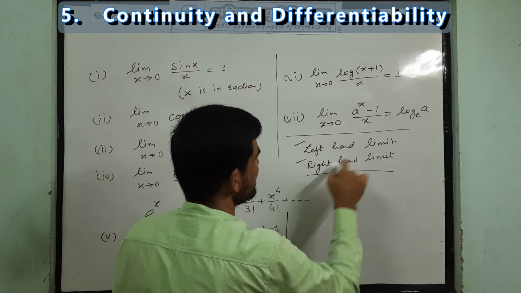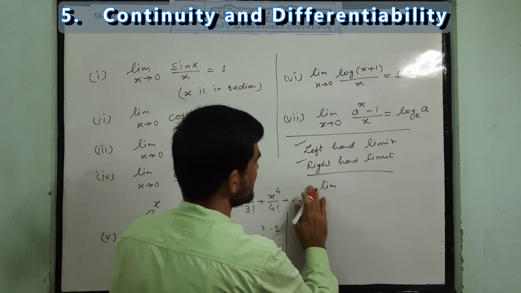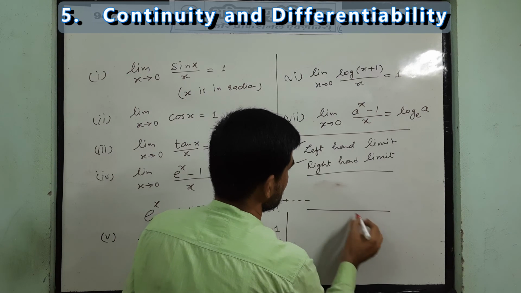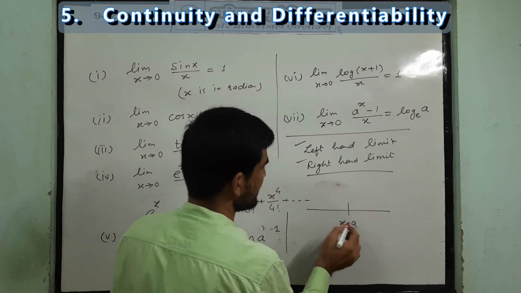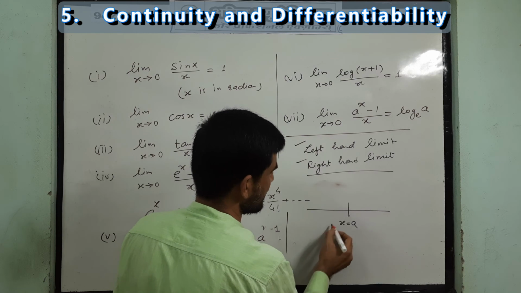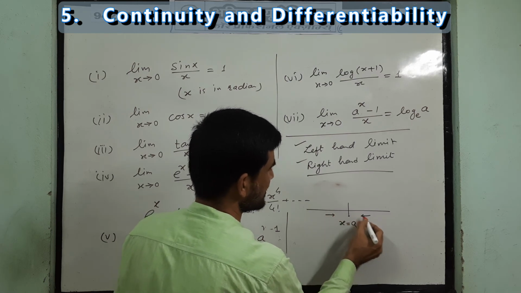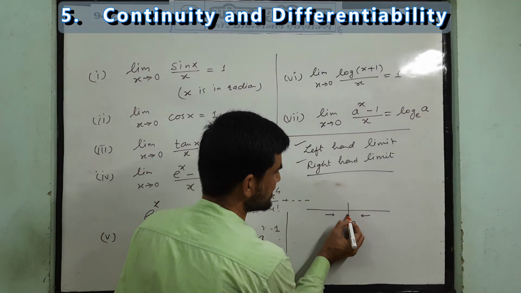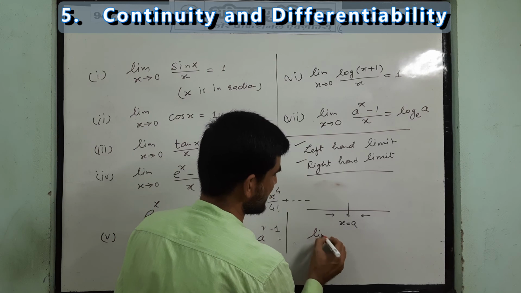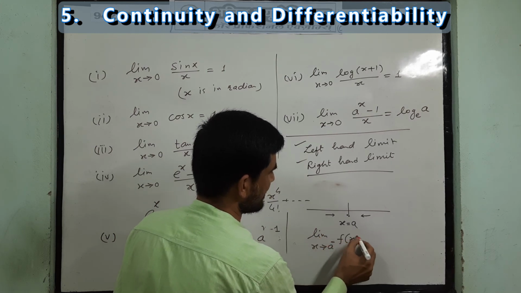So left hand limit and right hand limit, what is its meaning? Just see, suppose x equal to a here, so we can approach towards a from two sides. We can approach from this side also, and from this side also. If you are taking any value just near to the left hand side, that is written like this. This is called left hand limit.